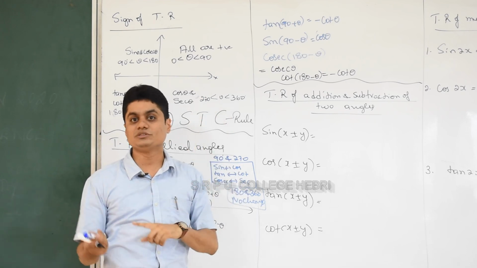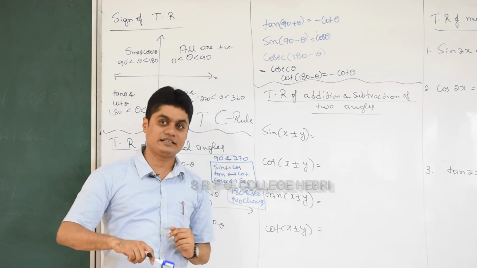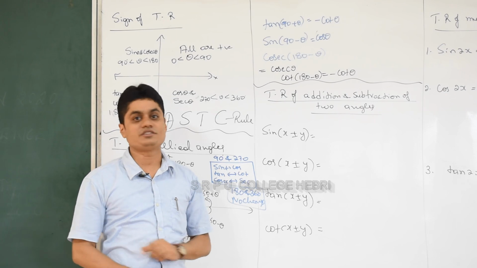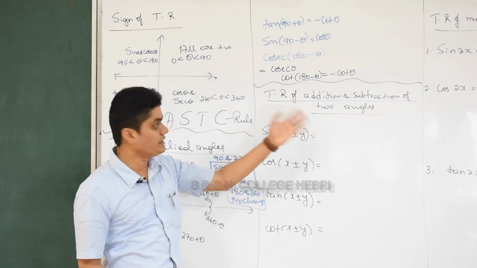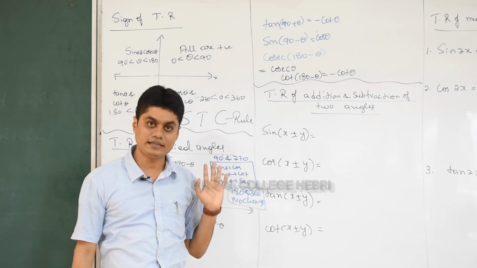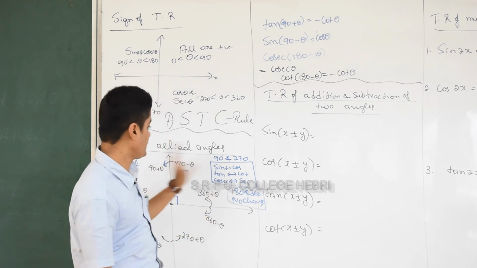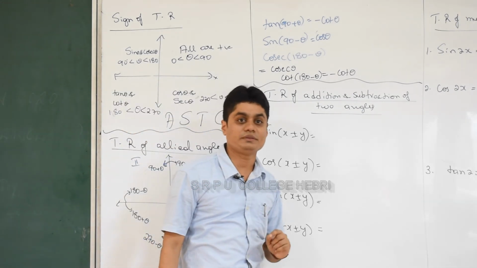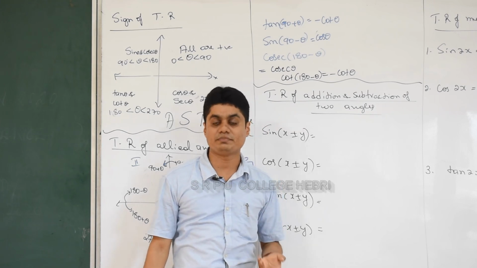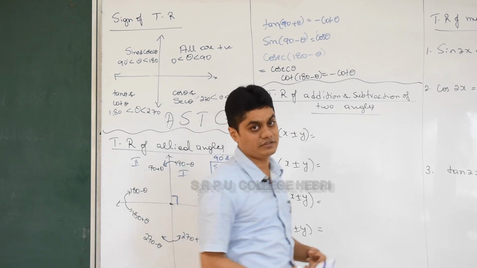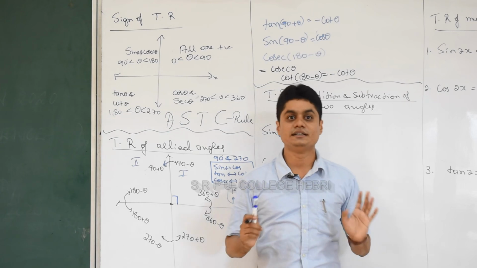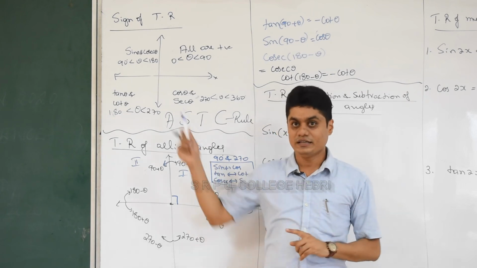Then if it is 90 or 270, sin becomes cos and cos becomes sin. If it is 180 or 360, there is no change in the trigonometric ratios, so write the angle as it is. Understood? Very good. So remember the trigonometric ratios of allied angles: 90 plus theta, 90 minus theta, 270 plus theta, 270 minus theta, 180 plus theta, 180 minus theta, and 360 plus theta, 360 minus theta.